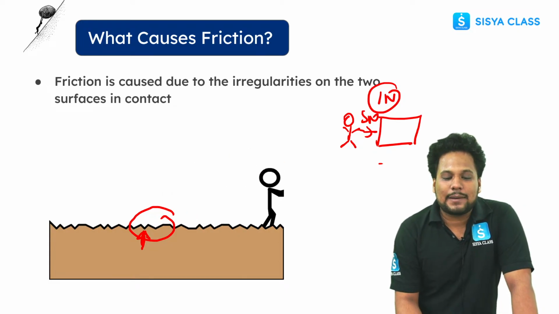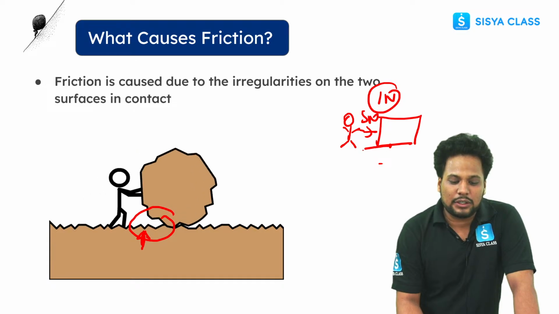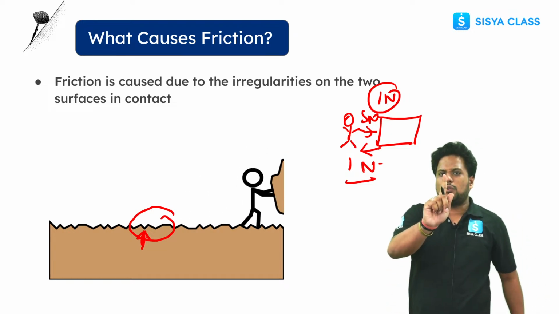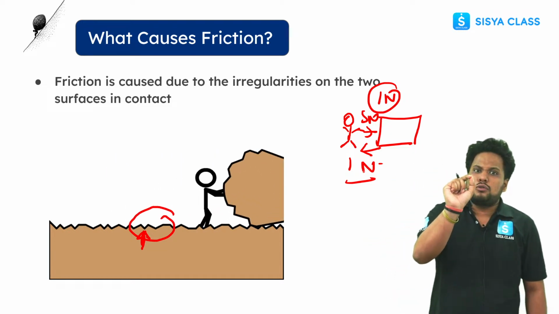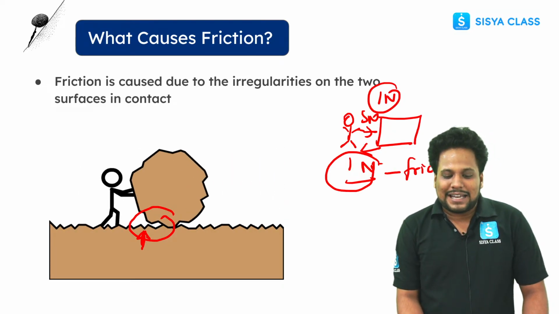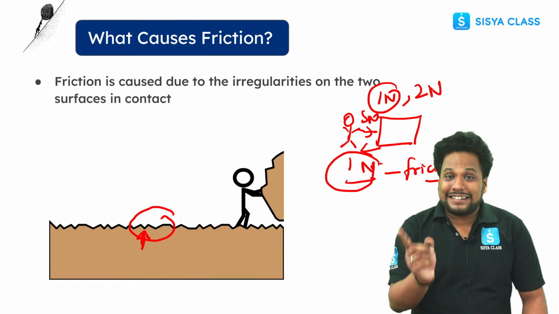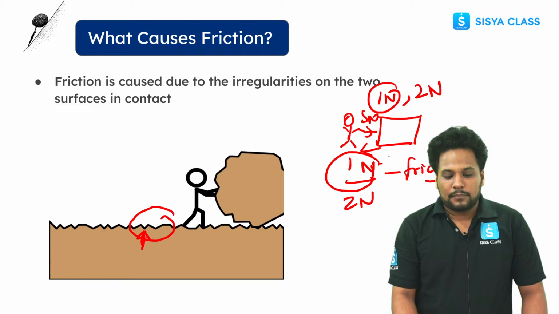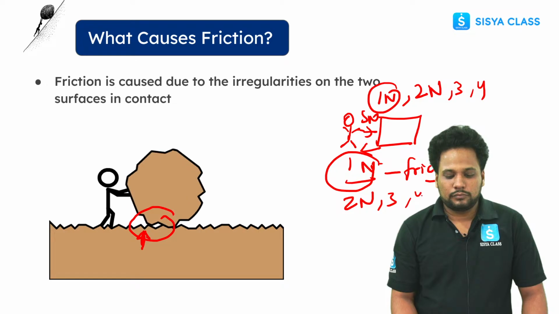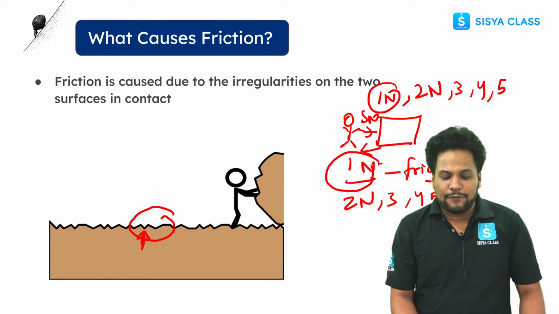At that point of time, who is stopping this box? That is friction, and the friction exerted on this box is only 1 Newton. This is clear? Why? Because you are exerting only 1 Newton of force, and only 1 Newton of force is required to stop this box, right? So only 1 Newton of friction is going to apply, and that friction is static friction. Now you have increased the force from 1 to 2 Newton. At this point static friction will be 2 Newton. Then again 3, 4, 5. Now let's suppose you have applied 5 Newton of force. At that point of time the static friction will be 5 Newton, right?